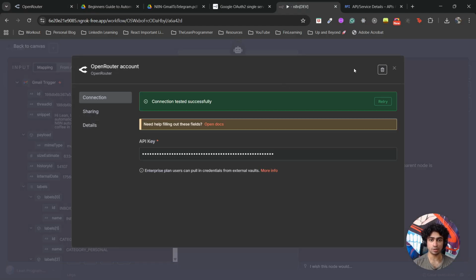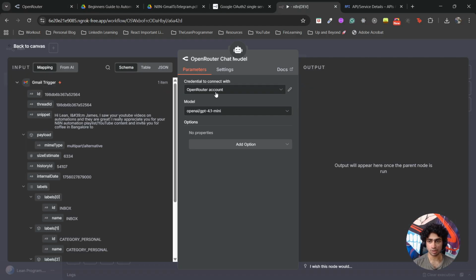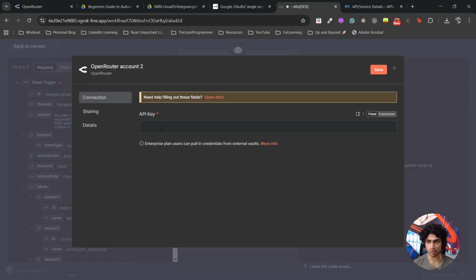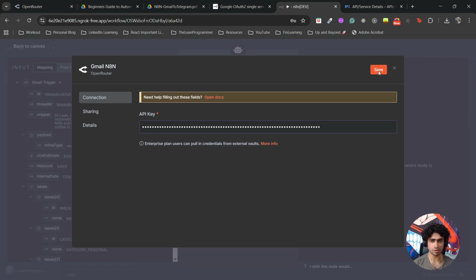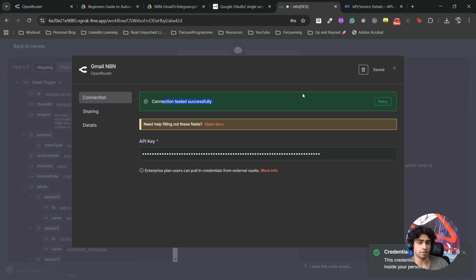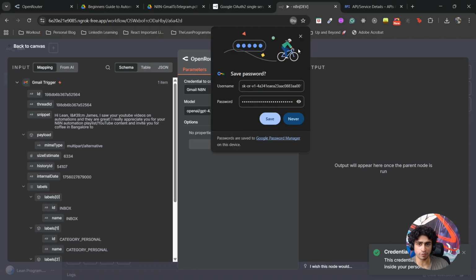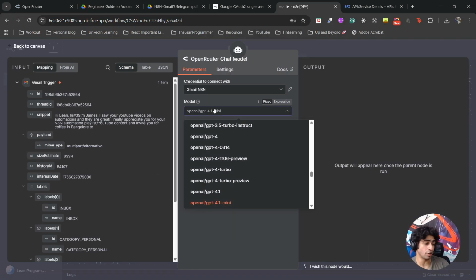I'll create a new, not this one, wait, I'll create a new OpenRouter account. I'll call it Gmail test, whatever, Gmail test app. Okay, Gmail N8N, anything is fine. Let's just copy and paste and let's try to save it. It was connected successfully.